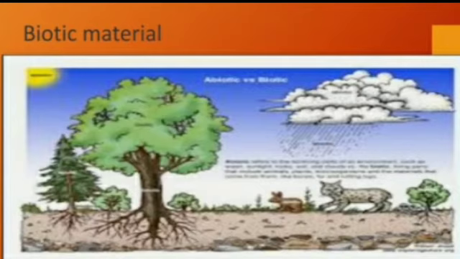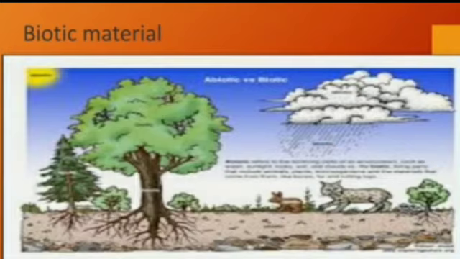So remains of dead animals, these are the biotic material, student. Understood? So there is a process which has been done on it, some activity has been done on it. So decomposition is done by various organisms in this process, okay, which leads to the formation of soil.